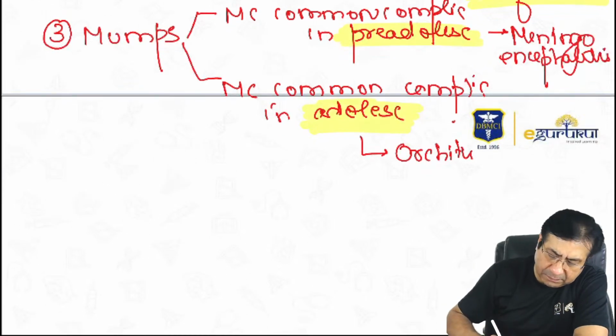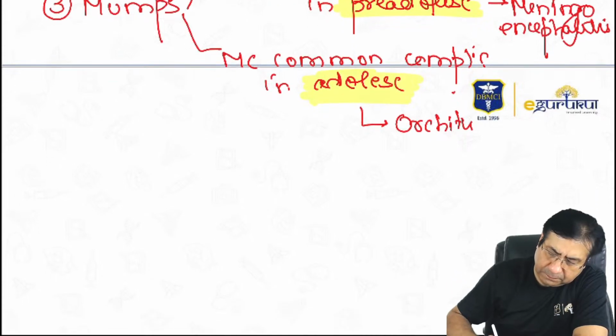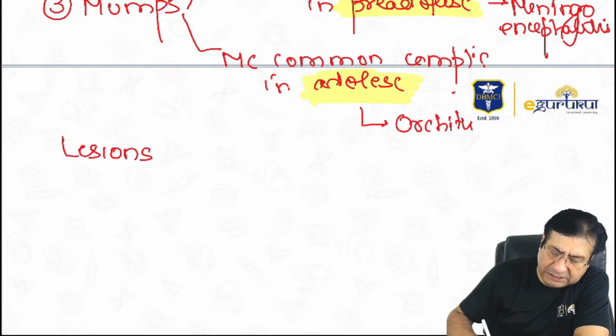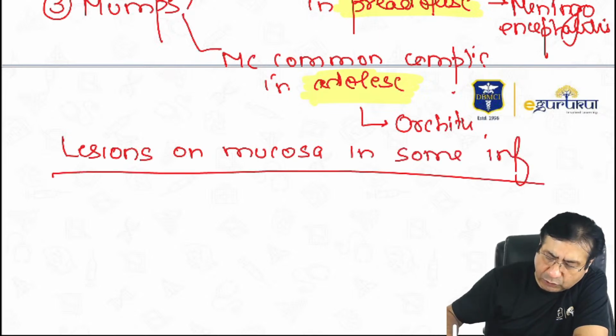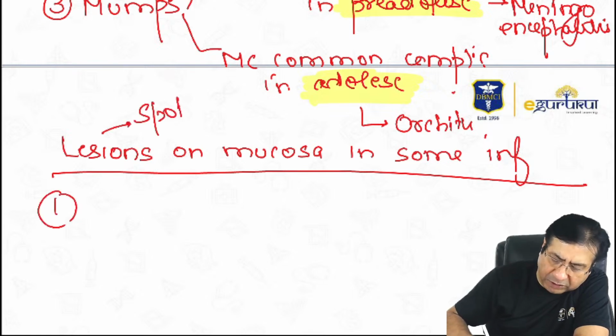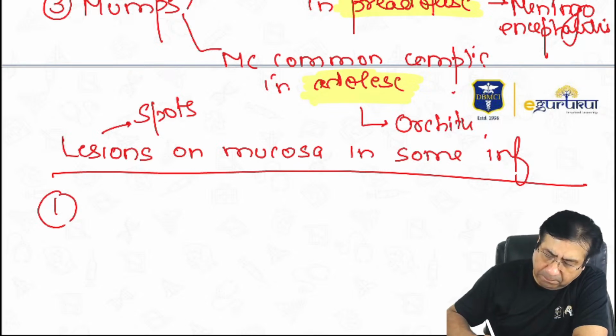Then there are some lesions seen on the mucosa in some infections. So let us see what are those lesions. First lesions, or we can say some spots seen on the mucosa in children.